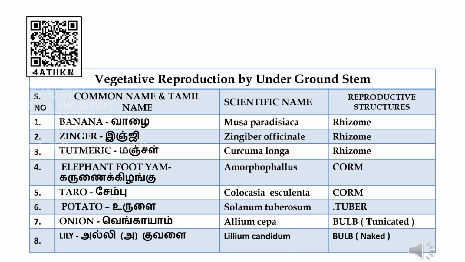The reproductive structure is tuber, and the example given in our book is potato. The scientific name is Solanum tuberosum. Then the reproductive structure is bulb. The examples are onion and lily. The scientific names are Allium cepa and Lilium candidum respectively.